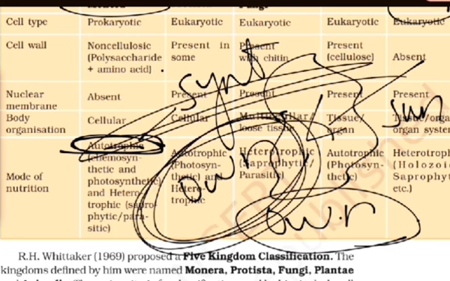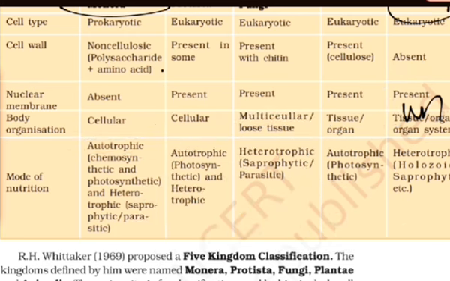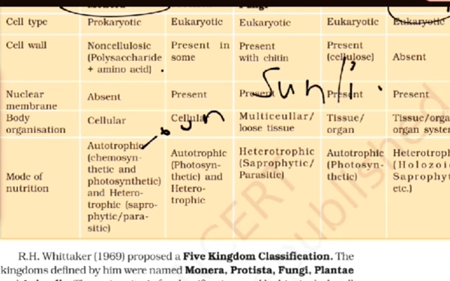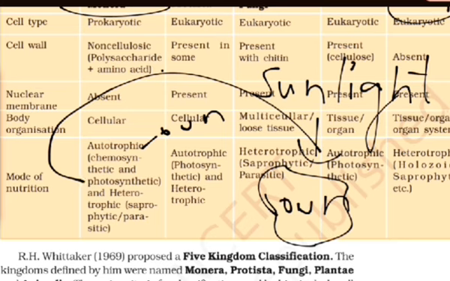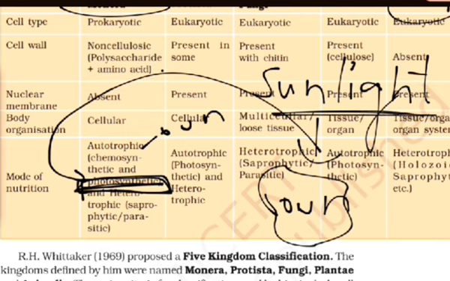How do they synthesize? As they synthesize their own food, there may be different types. They need some source, some energy to synthesize that food. What may that be? Sunlight. If the bacteria prepares its own food using sunlight, this process is called photosynthetic autotrophism. Photosynthetic means sunlight, so it is called photosynthetic autotrophism.